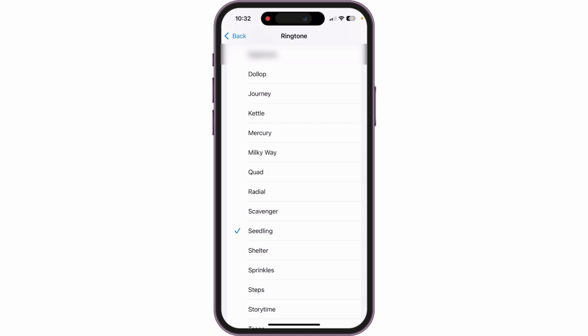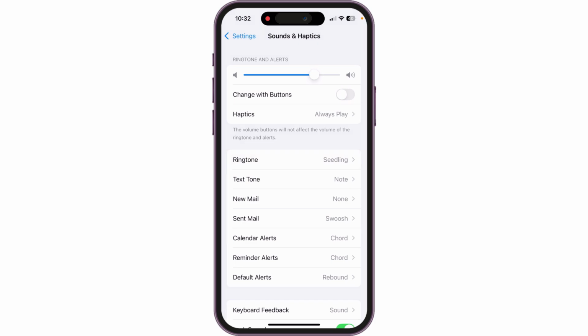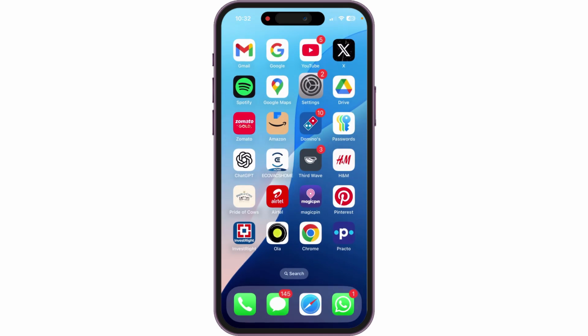Once you select the ringtone, tap on back. And now next time when someone calls you, you will hear the same ringtone that you selected. So that is how you can change ringtone on iPhone 15.